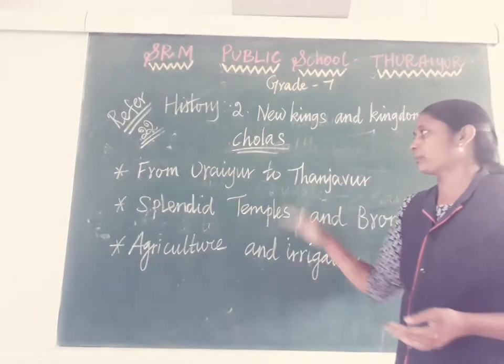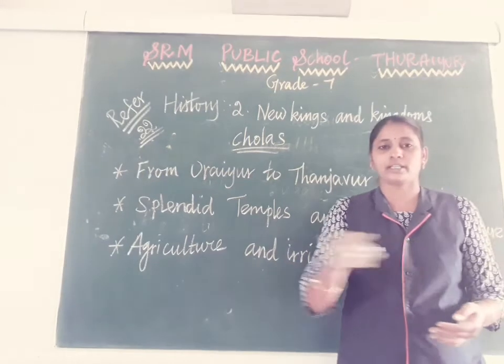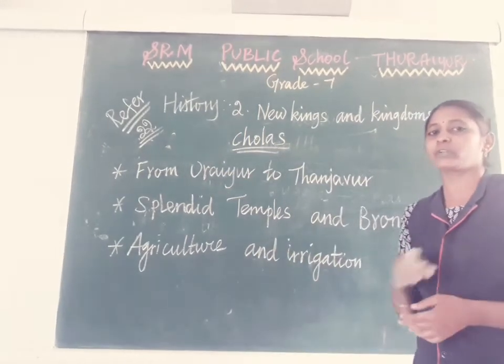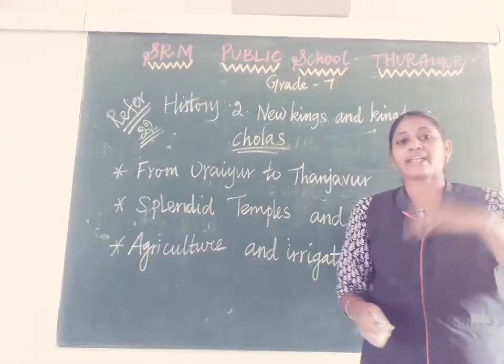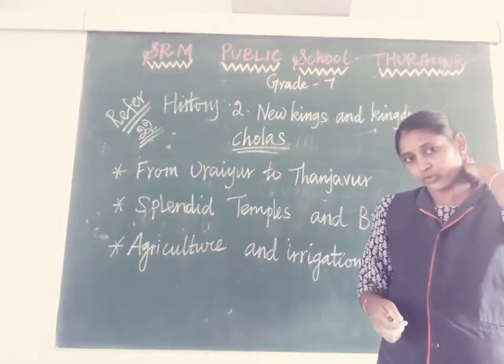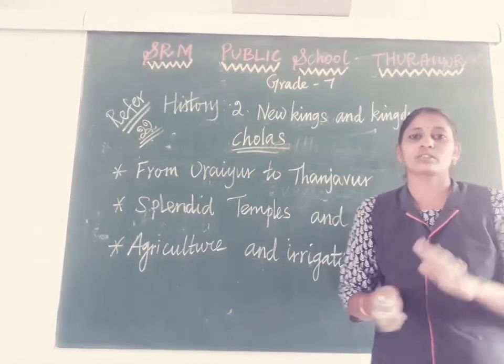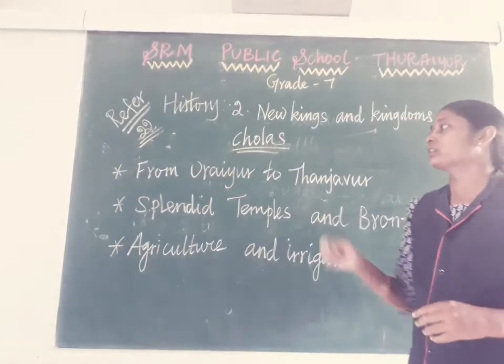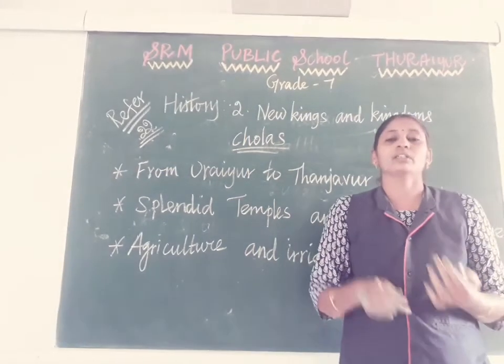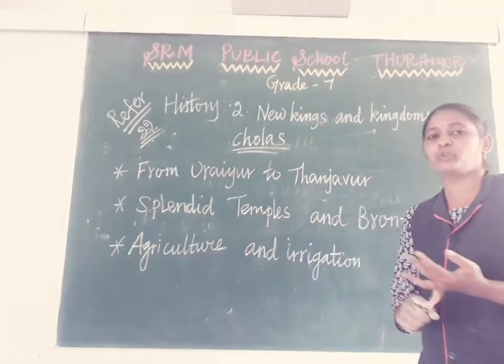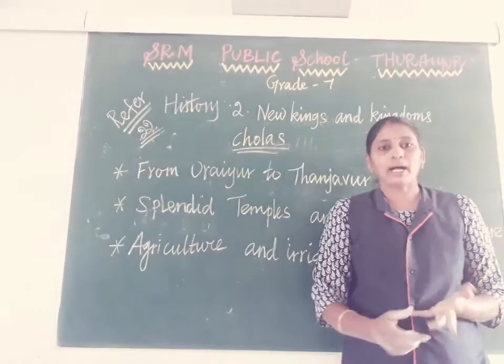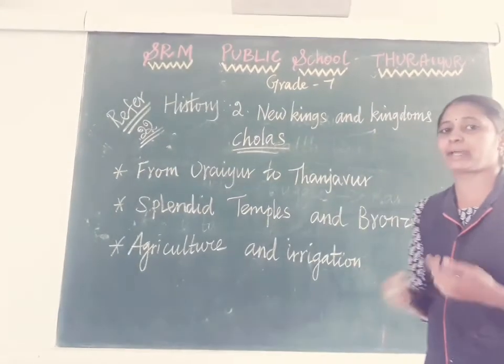Even in those days, in the time of Chola rule, the entire Trichy and Tanjore area was cultivated. The Cholas donated a lot of money to maintain ponds, lakes and